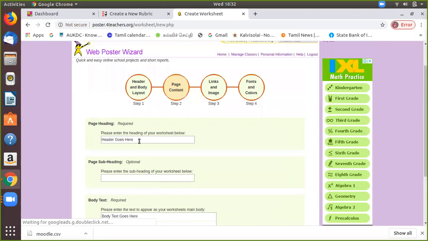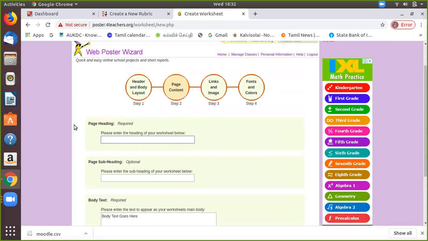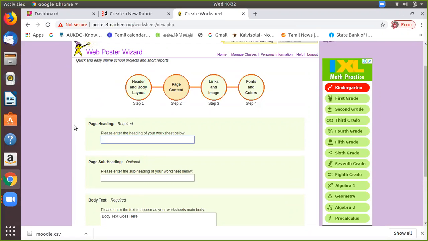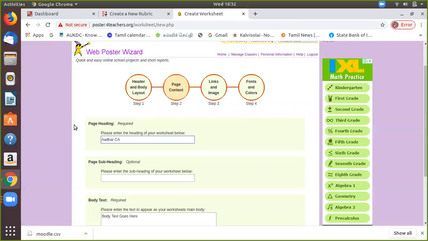Here are the page headings, the headings of your project presentation. For a presentation like digital India, we can go for something like Aadhaar card, digital Aadhaar card.